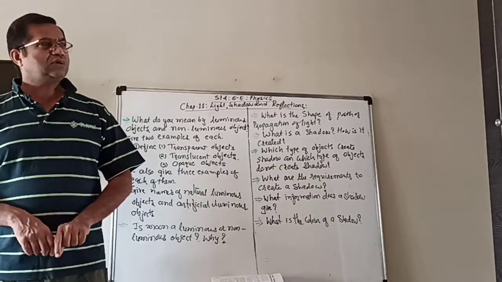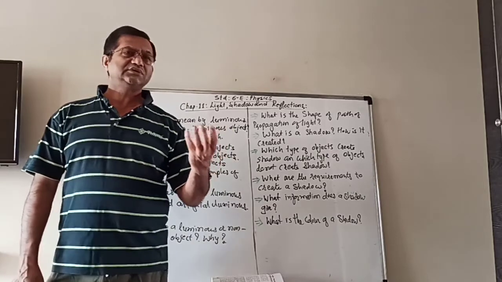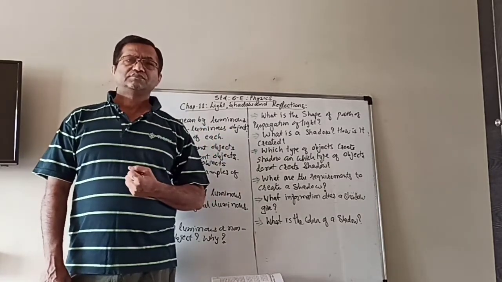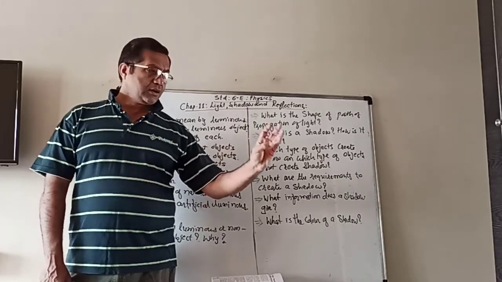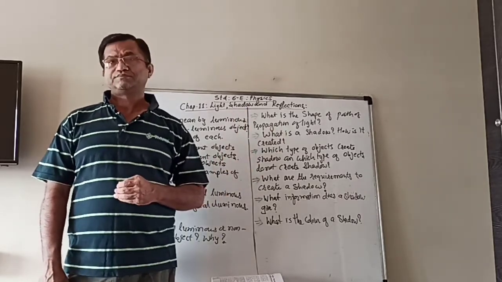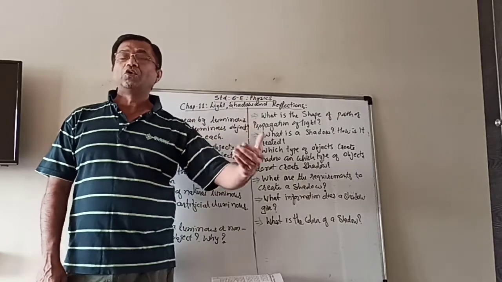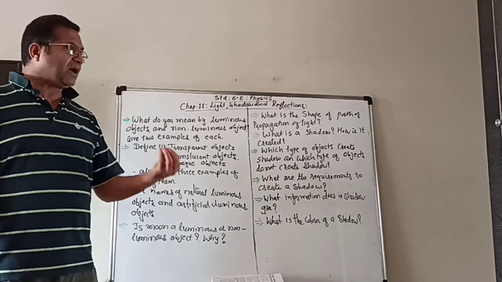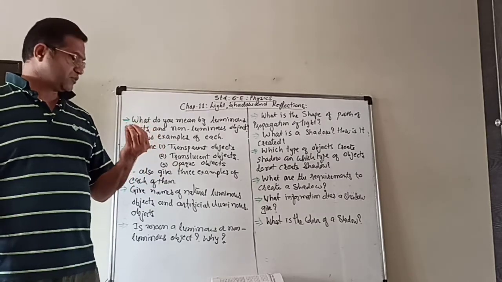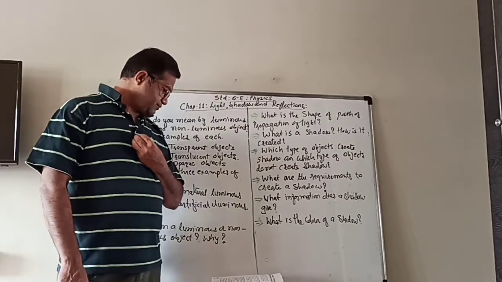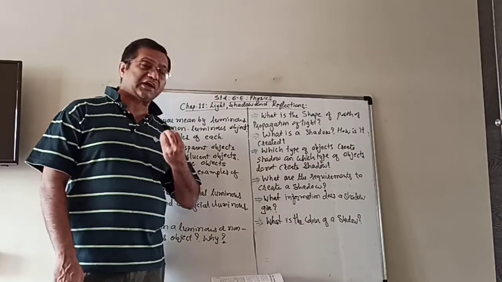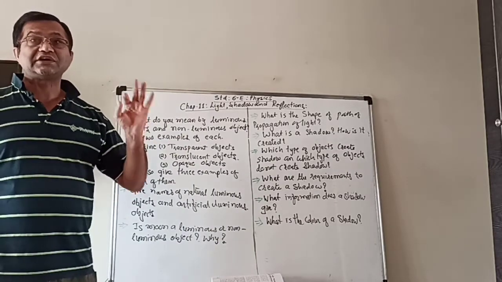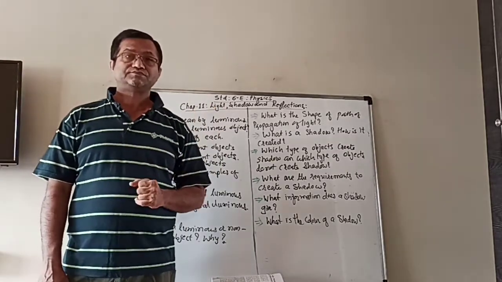So now it means that those objects like bulb, candle, etc., they emit their own light. When an object gives its own light, or emits light, it is known as a luminous object.